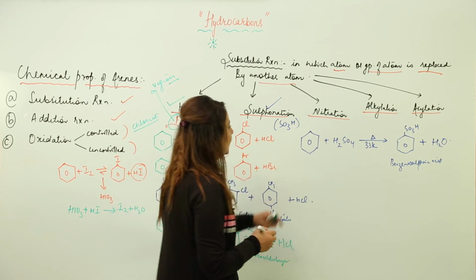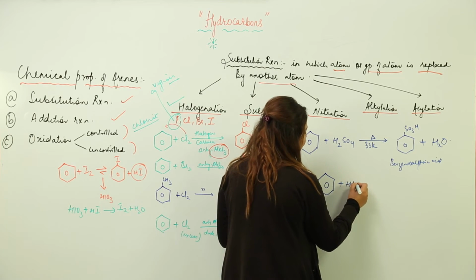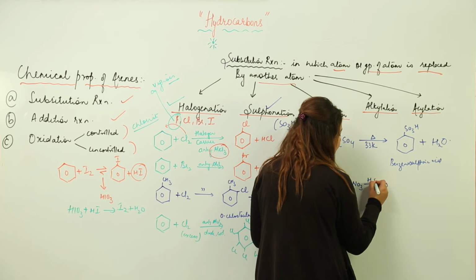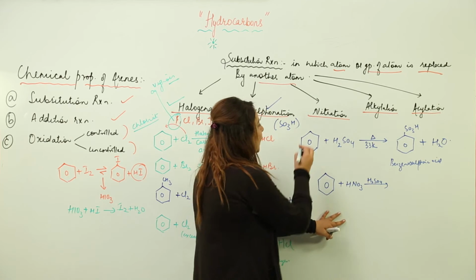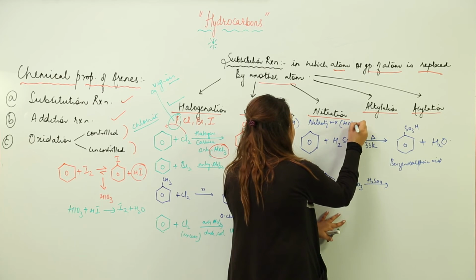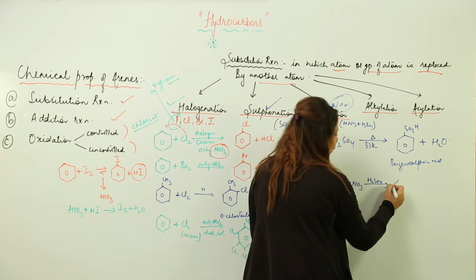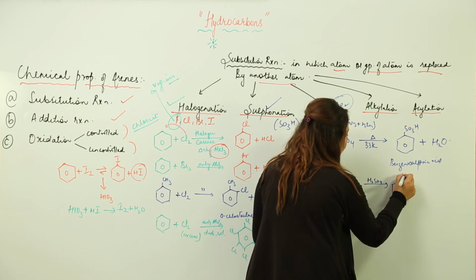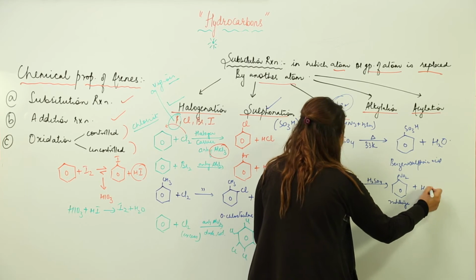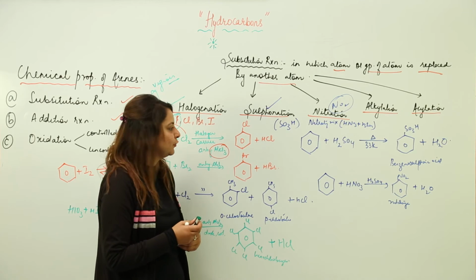Next, we can also carry out the nitration, that means the substitution by the nitro group. Whenever you carry out nitration, we need a nitrating mixture, which is the mixture of HNO3 and concentrated sulfuric acid. Which group gets attached? NO2 group gets attached. So again, to the benzene ring, NO2 group gets attached, which forms nitrobenzene. Along with that, you get water. So this is what nitration is, where the nitro group is replacing the hydrogen atom.